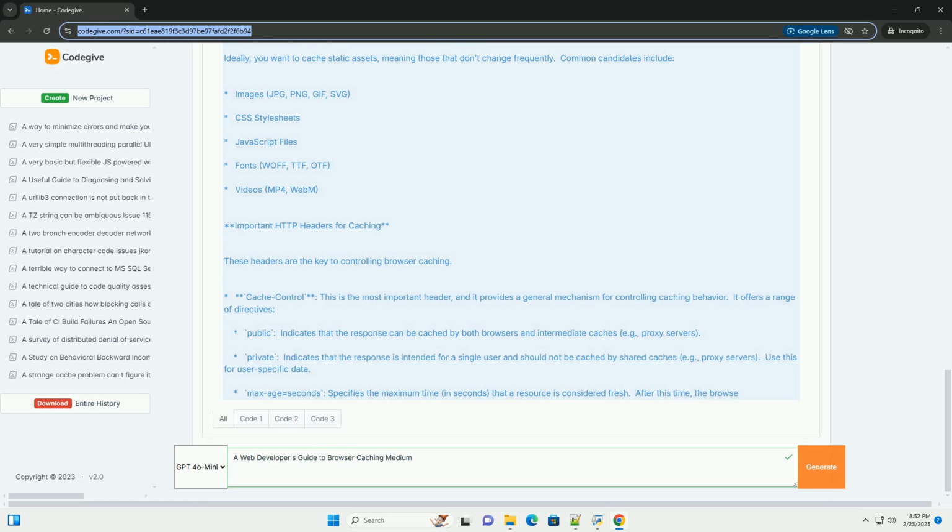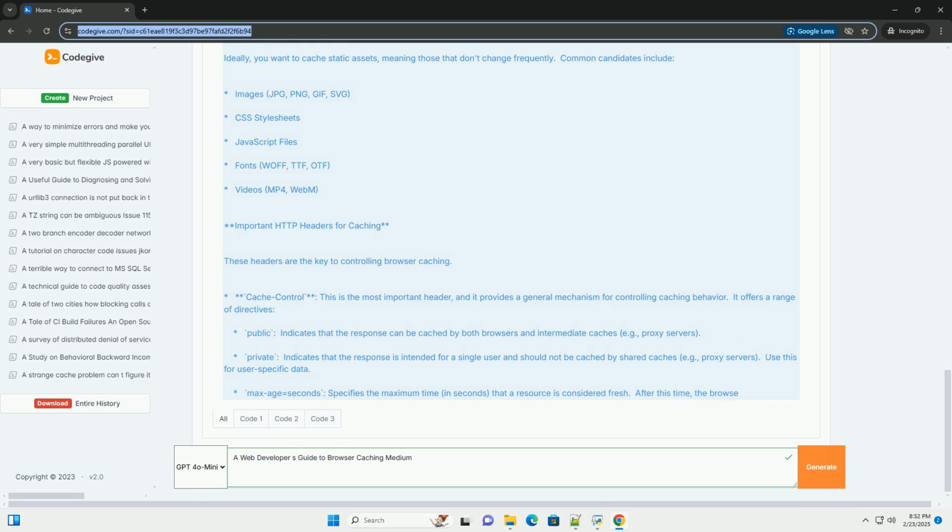The browser still caches the resource, but it always checks with the server first. no-store prevents the browser from caching the resource at all. must-revalidate specifies that the cache must always revalidate the resource with the server before using it, even if the resource is still fresh according to its max-age.